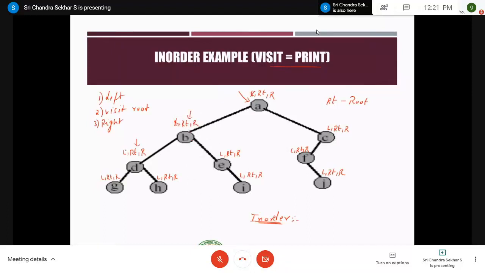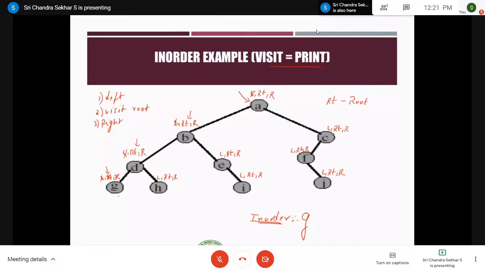Again D is saying to go to left here. Again G is saying go to left, but there is no left child, therefore you simply cross it off. After completing the first step, the second step is visiting the root. Visiting the root means nothing but printing, therefore you have to print it and then cross it. After this, the third step is it is saying go to right. There is no right child, therefore cross it off.